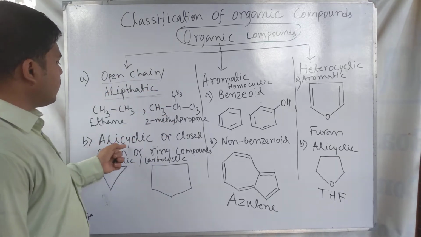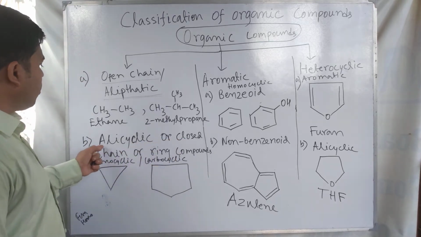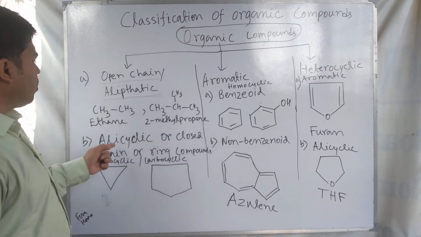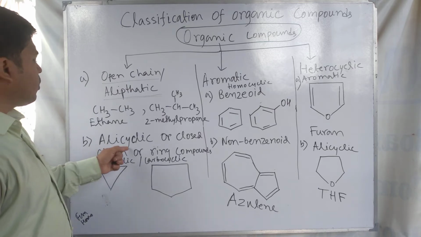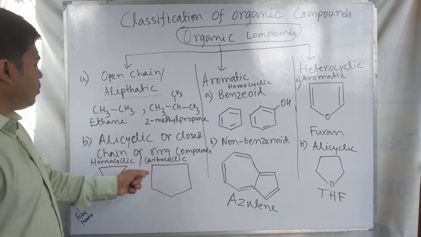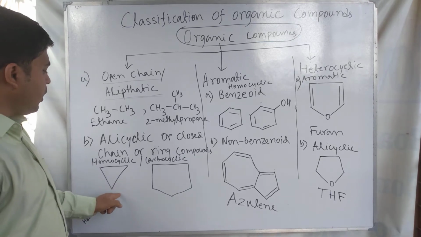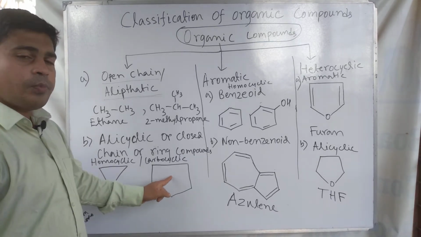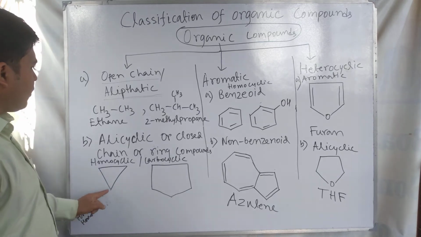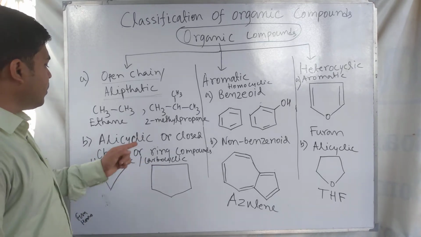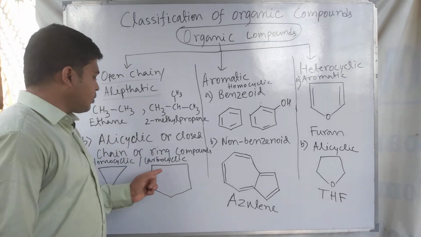In this same group you can study the closed chain, alicyclic, ring compounds, or homocyclic compounds. These are examples like propane, cyclopropane, cyclopentane. These are examples of alicyclic, closed chain, ring compounds, and homocyclic.